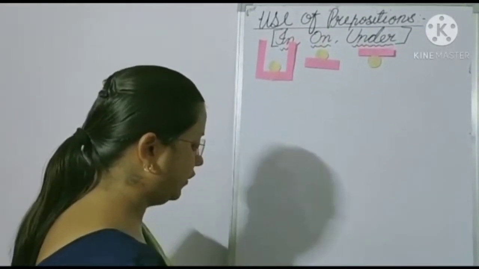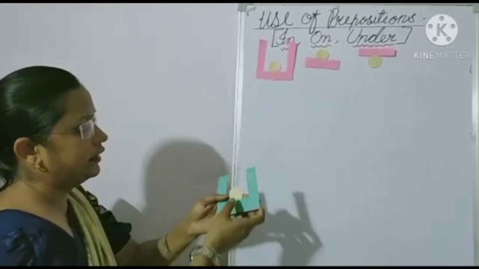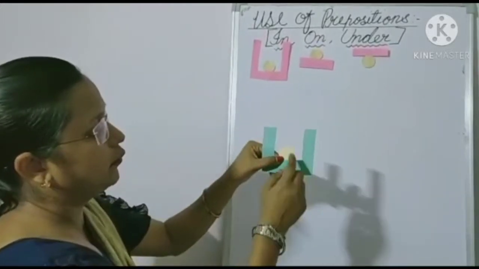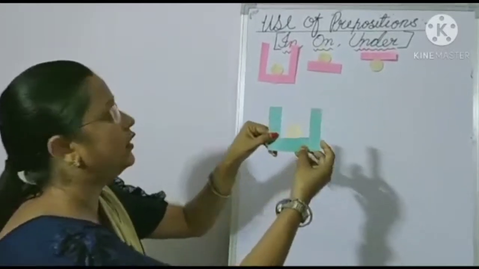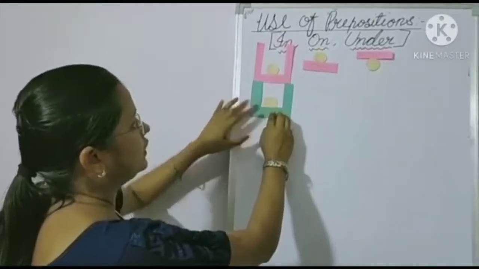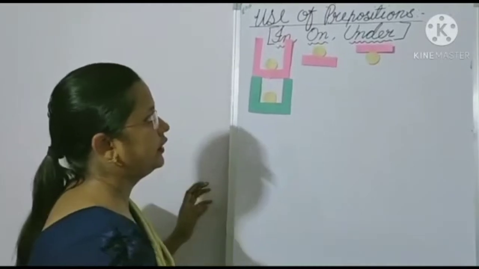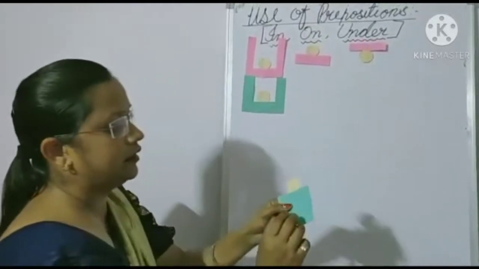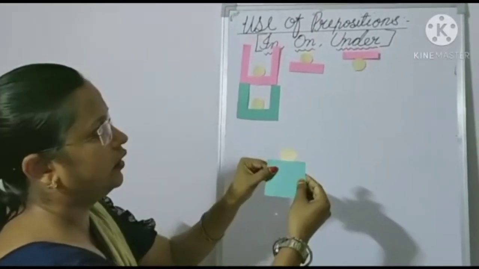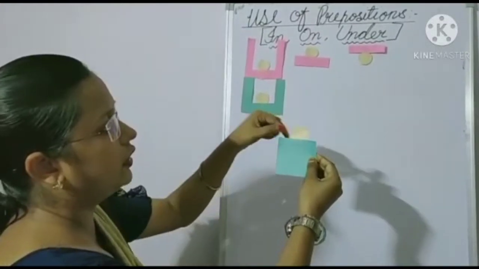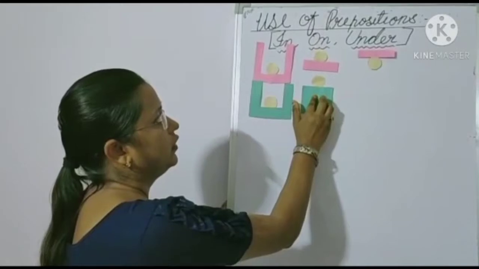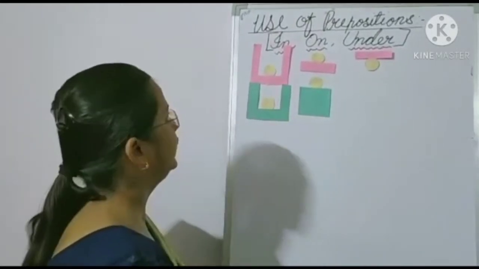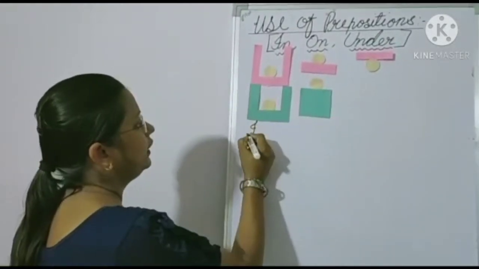One more example. See, another ball is in the box. Ball is in the box. Same way children, this ball is on the box. Ball is on the box. यहाँ in है ना.